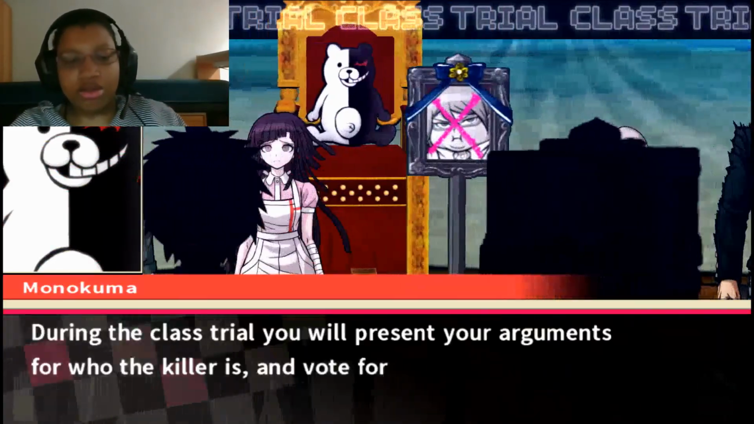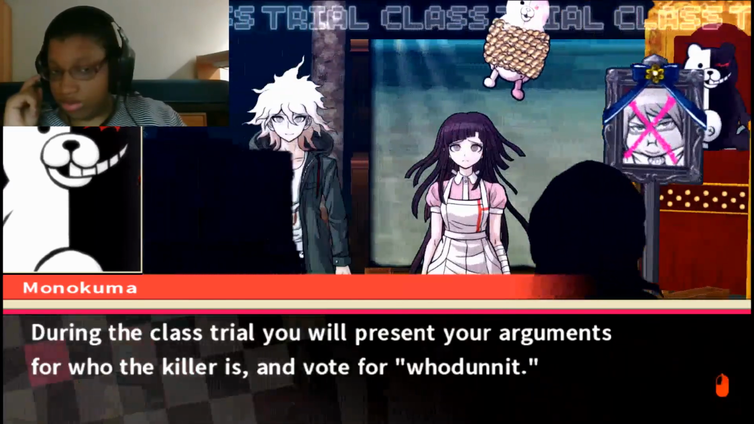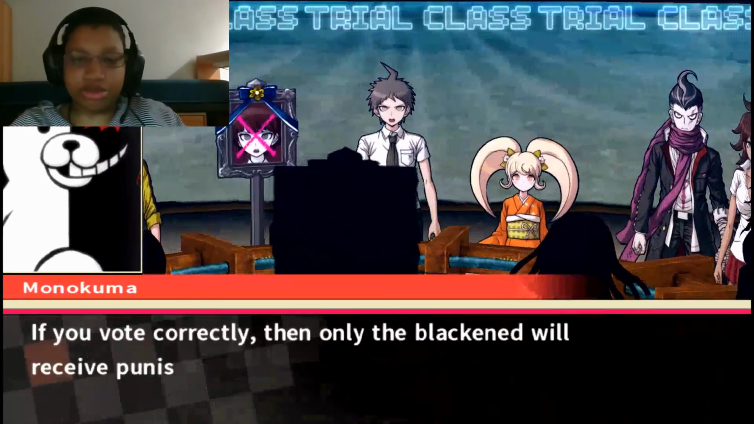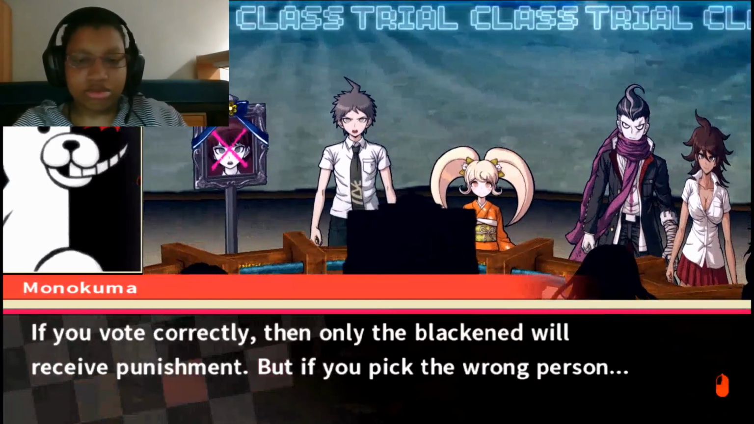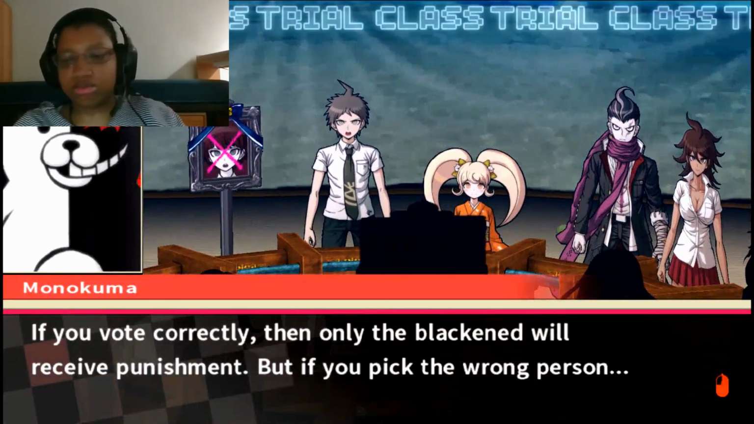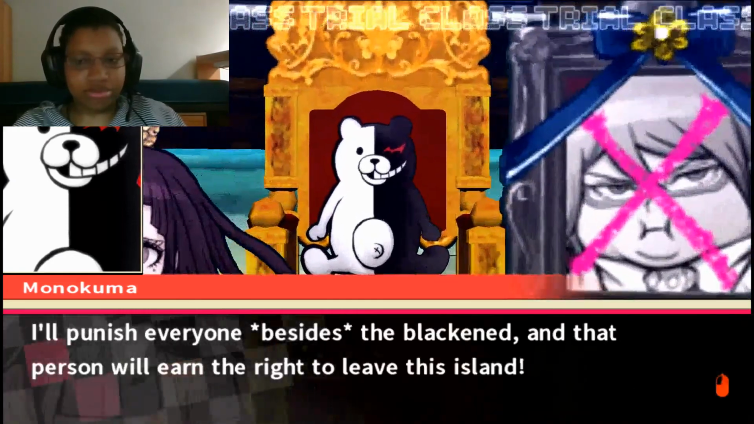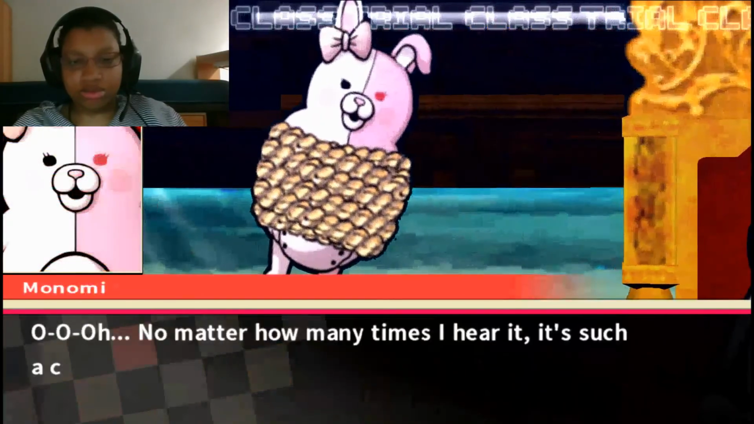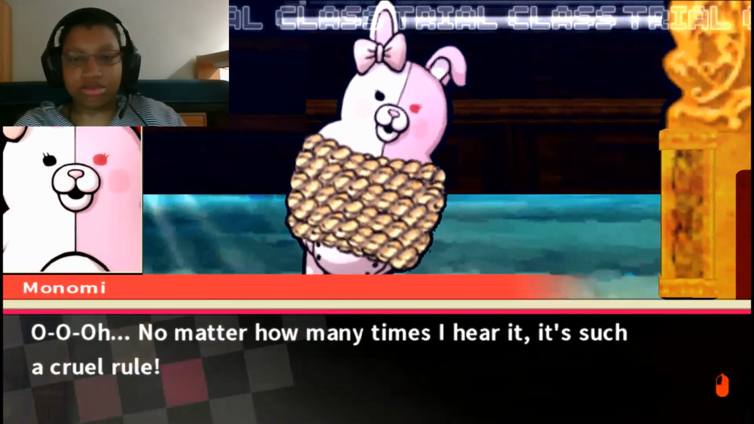During the class trial, you will present your arguments for who the killer is, and vote for who done it. If you vote correctly, only the blackened one will receive punishment. But if you pick the wrong person, I'll punish everyone besides the blackened, and that person will earn the right to leave this island. Oh, no matter how many times I hear it, it's such a cruel rule.